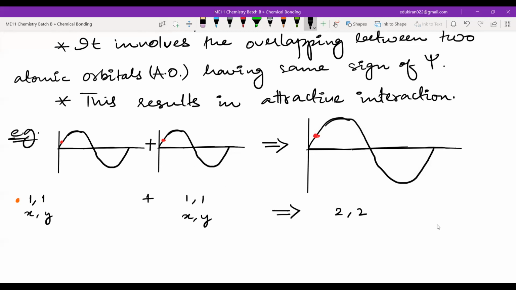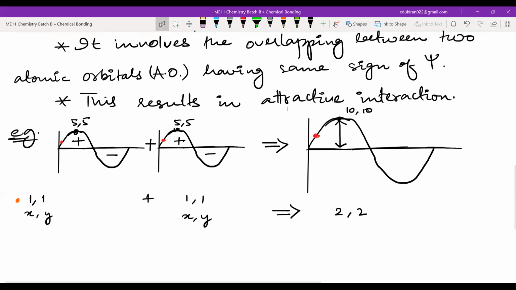Two waves with the same phase, positive with positive, negative with negative. The positive part and the positive part interfere with each other. This interference is constructive, because it is not cancelling, it is adding up. When there is constructive interference, the amplitude increases. Suppose this maxima is 5 and this maxima is also 5. The maxima will now become 10. So the amplitude is increasing.